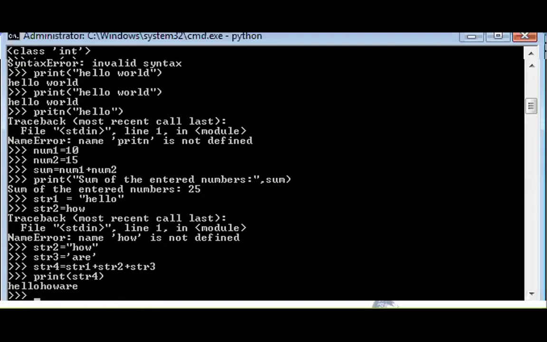Do you observe? I gave str1 as hello, str2 as how, str3 as or. Whenever I use str4 is equal to str1 plus str2 plus str3, this plus acts as a concatenation operator.